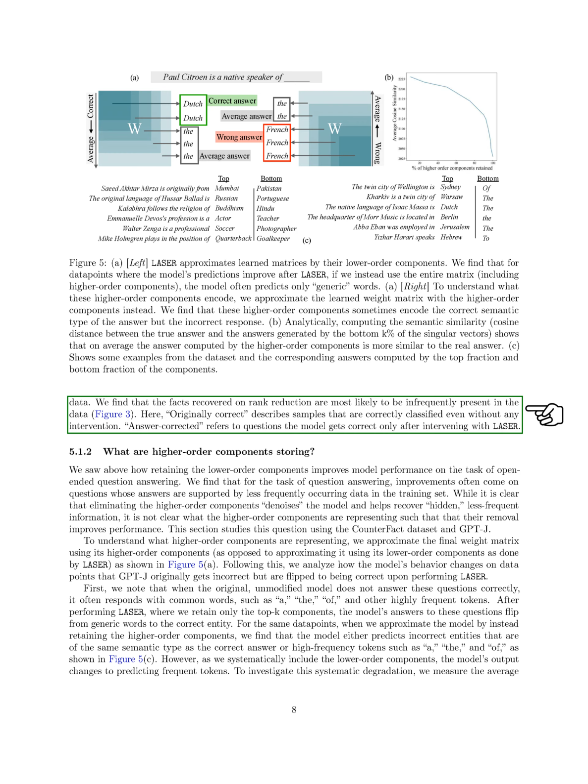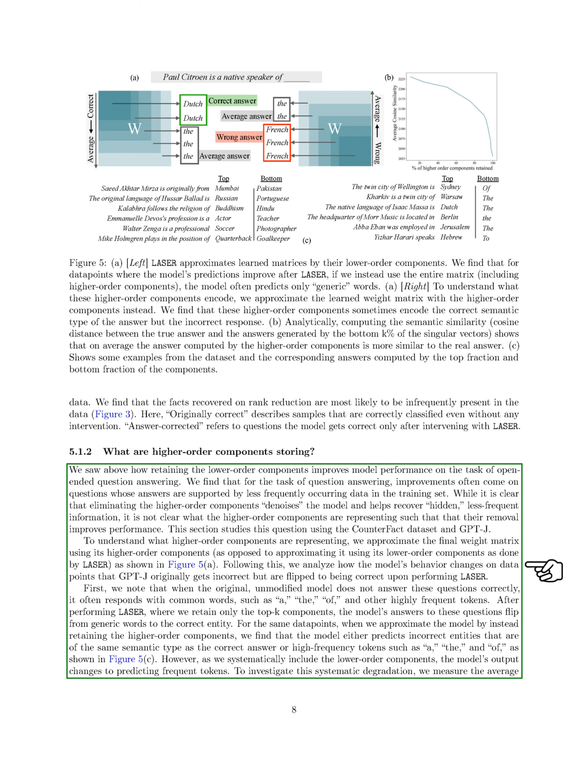We use terms like "originally correct" to describe samples that are correctly classified even without any intervention. "Answer corrected" refers to questions that the model only gets right after we intervene with LAyer. We also want to understand what the higher order components are storing. We've seen that keeping the lower order components improves the model's performance on the task of open-ended question answering.